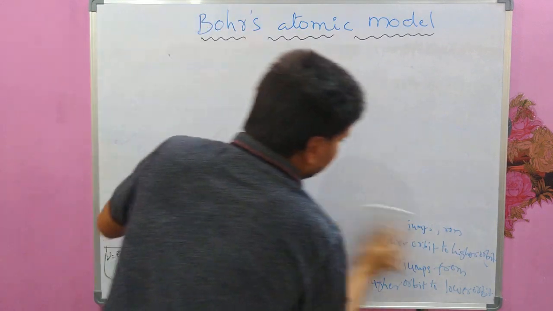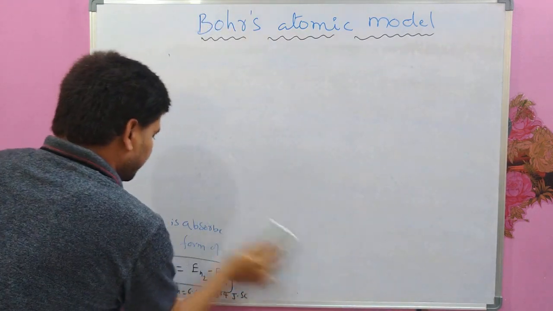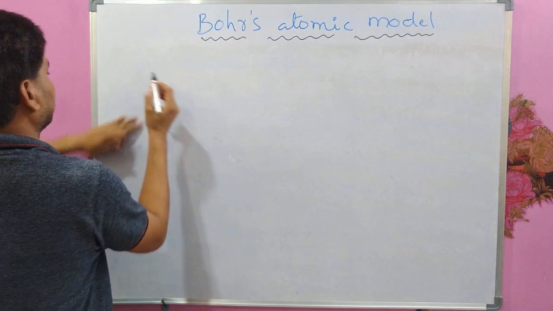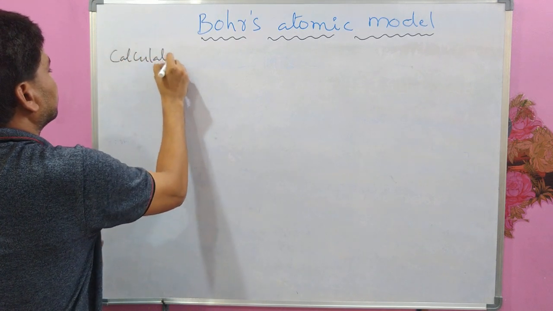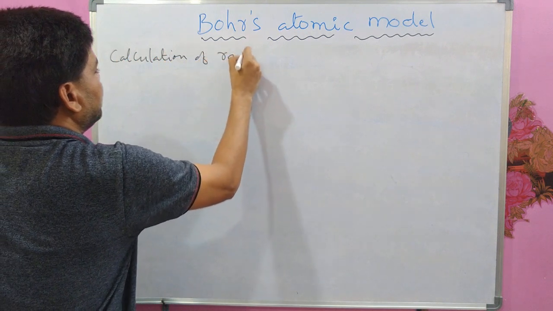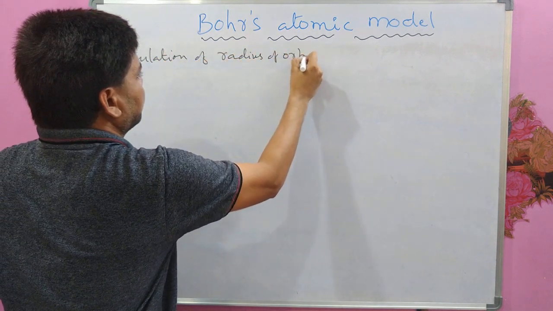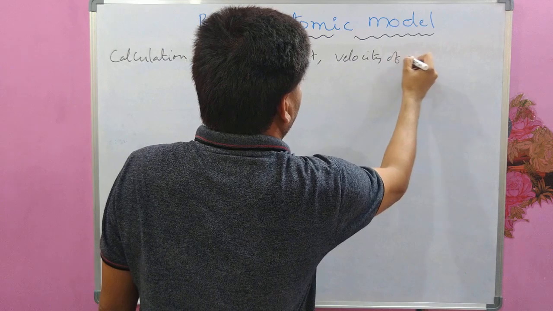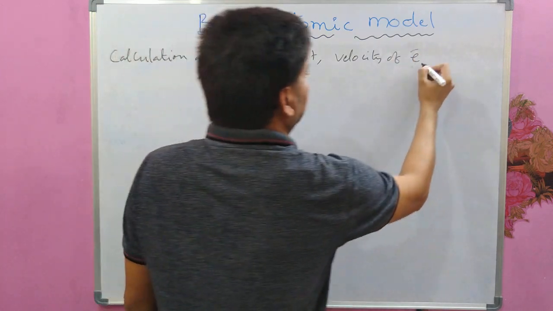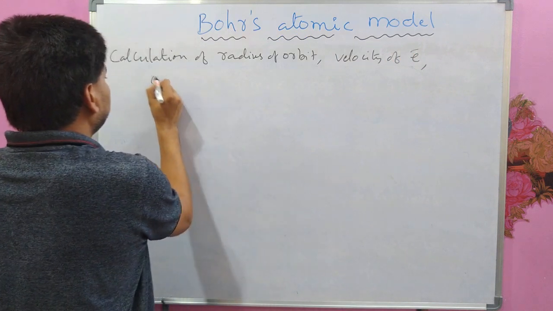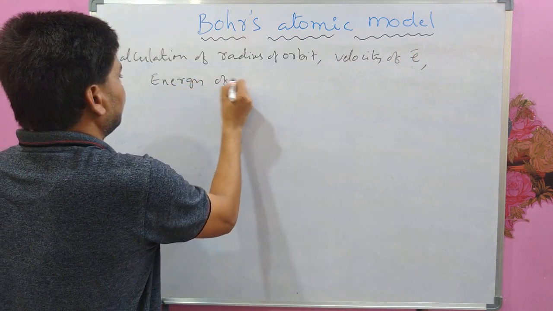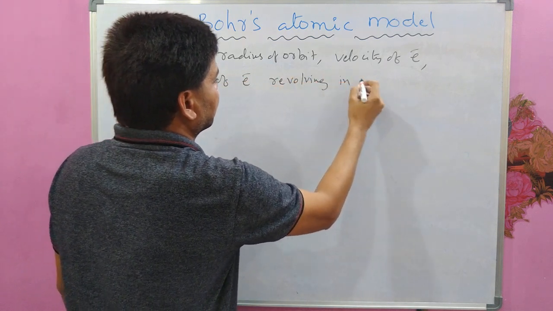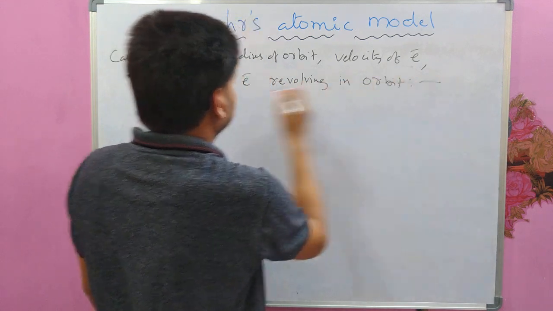Calculation of radius of the orbit, velocity of electron, energy of electron revolving in the orbit. Now we will calculate these.